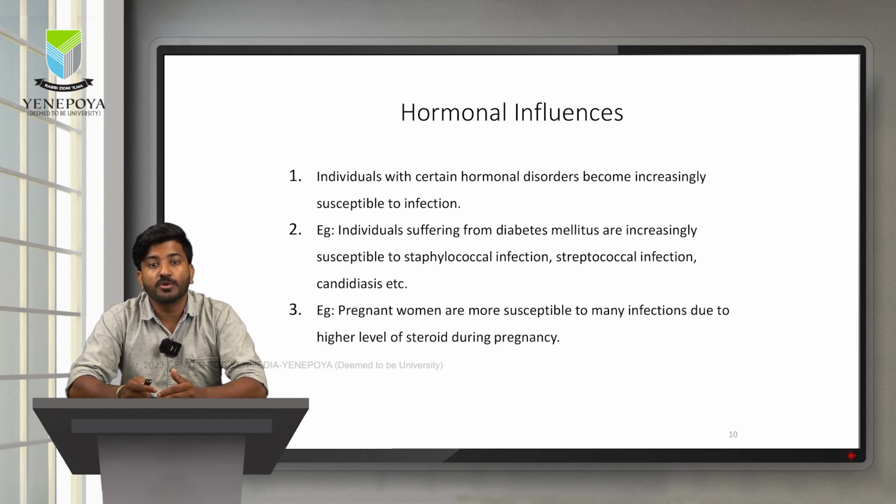Another example of hormonal influence in innate immunity is that pregnant women tend to produce steroids during the time of pregnancy. So, for a short temporary period, they are more susceptible to infection due to the high level of steroids that are produced during pregnancy.